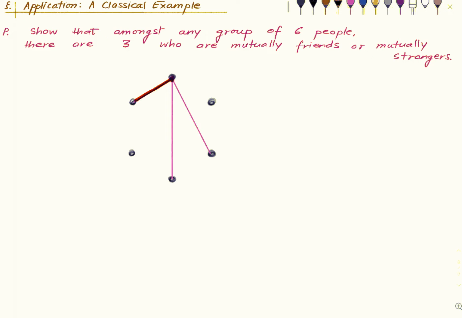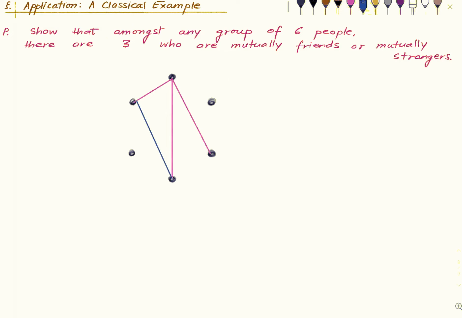Okay, now forget about everything. We just focus on these 3. Suppose they were also mutually strangers. Then this would also be pink. And hence we would have a triangle, all of whose edges are pink. And hence these 3 people would be mutually strangers. So this edge cannot be pink, or rather I should say, if this edge were pink, then we are done. So in the adverse case, this edge must be blue.